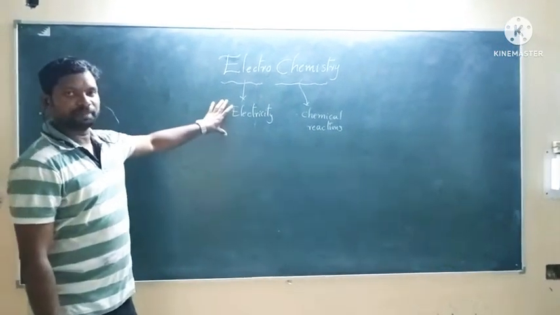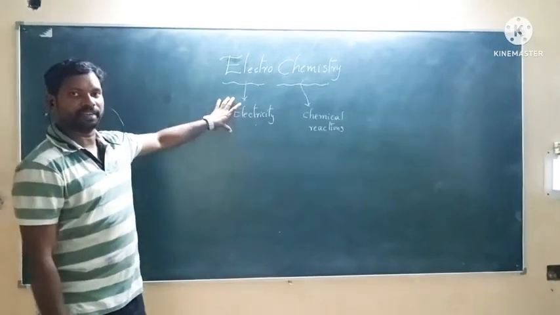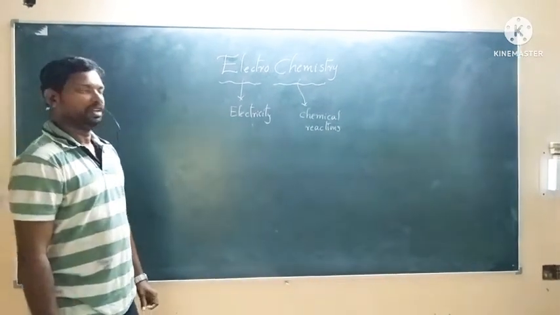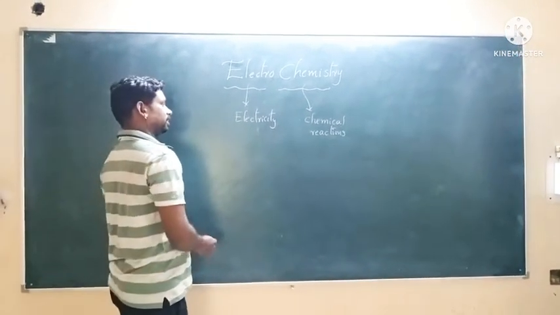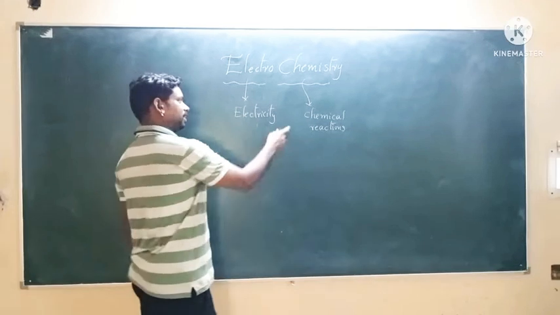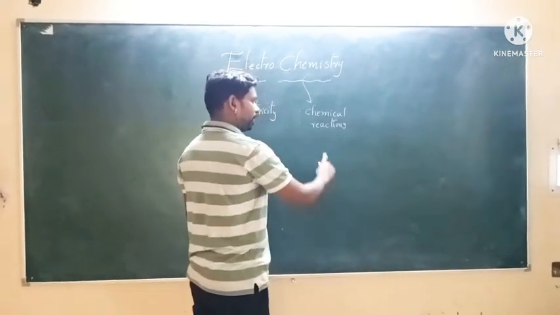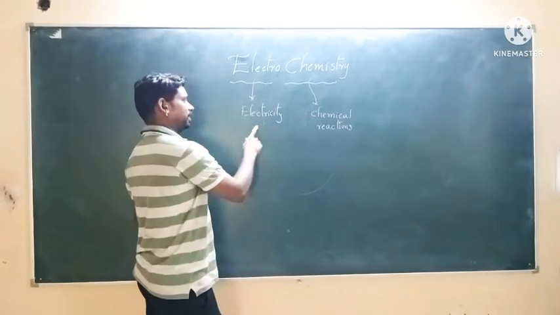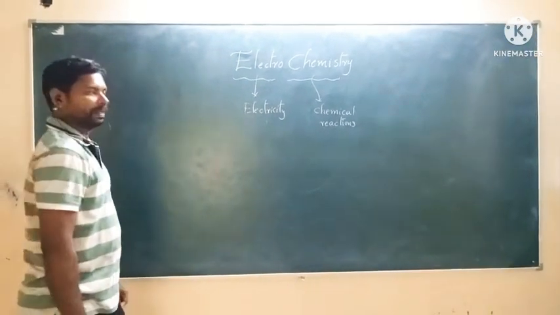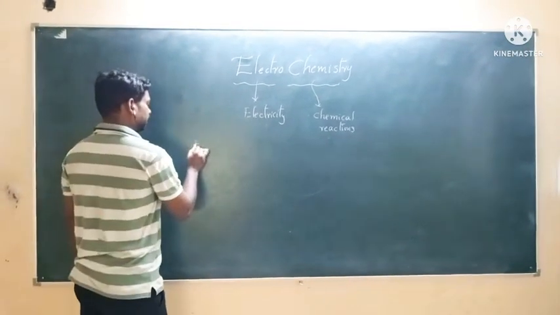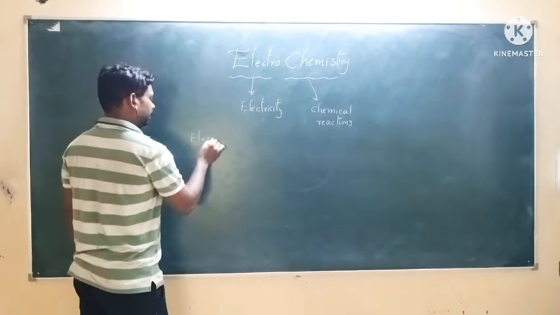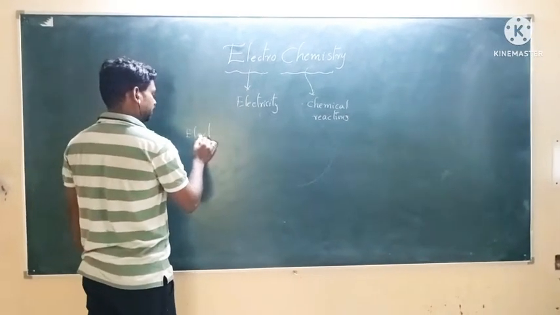There is a relationship between electricity and chemical reactions. So here in electrochemistry we are discussing how electrical energy is converted into chemical energy, and at the same time how chemical energy is converted into electrical energy. We are discussing the relationship between electricity and chemical reactions.